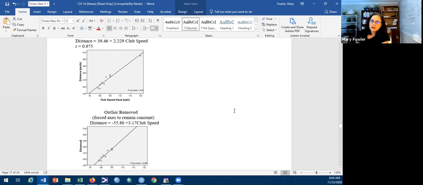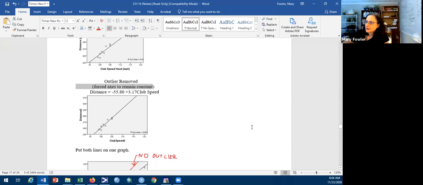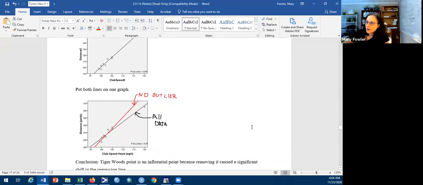I'd like to compare the lines on the same graph, as that would make the comparison easier. I do want to note that I forced the axes to remain constant so that we have a better chance of comparing. So you put both lines on the same graph. This one here is the no Tiger Woods. The red one is no outlier, and the black one is all the data.